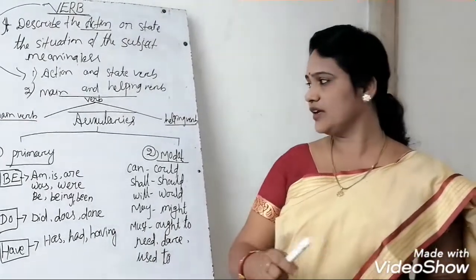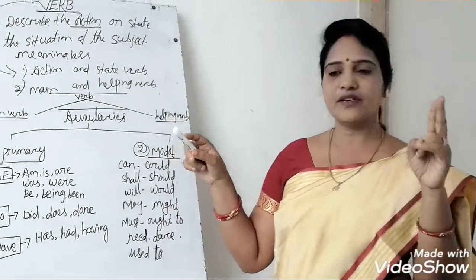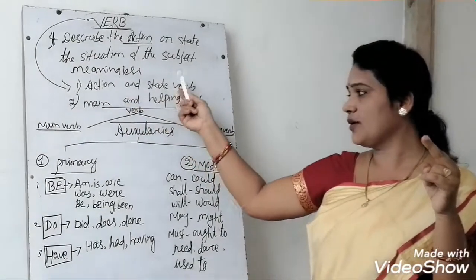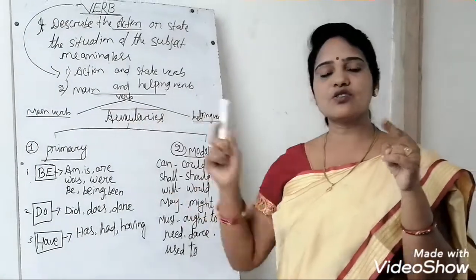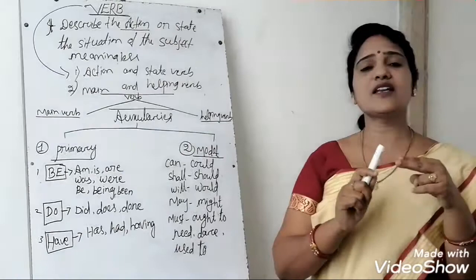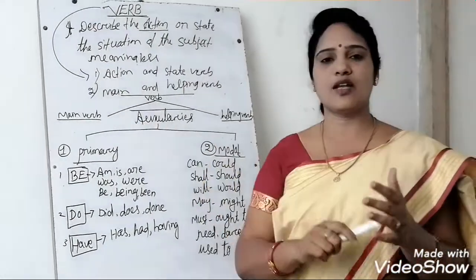Have you any doubts? Have you got all these things? Already we have discussed two kinds of verbs: the action and state verb, and the main and helping verbs. The main verb is also called the full verb, main verb or dynamic verb.